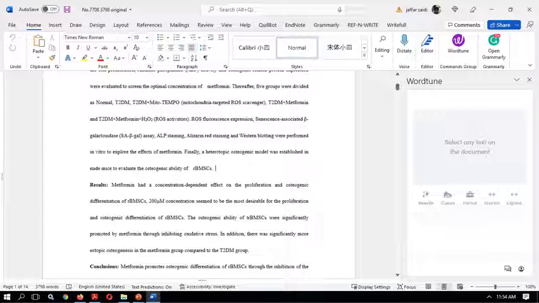So it has the rewrite, the casual, the formal, the shorten, the expand. And through my experience, you just need to use the rewrite option.